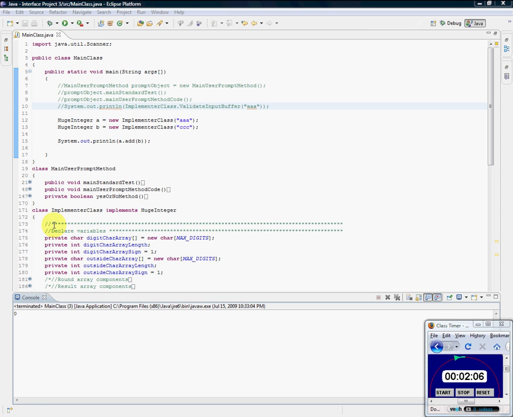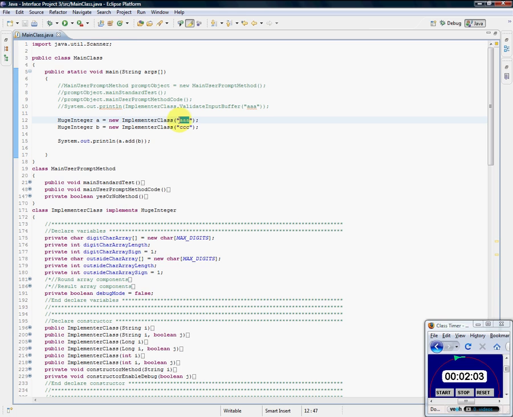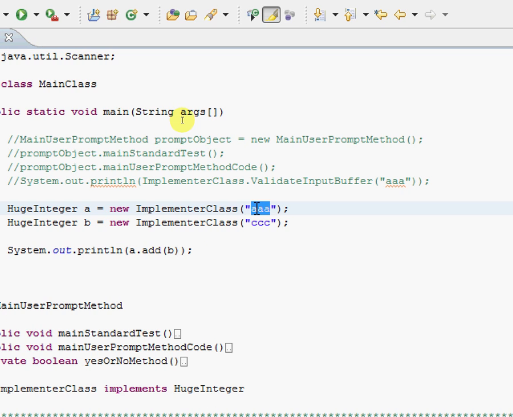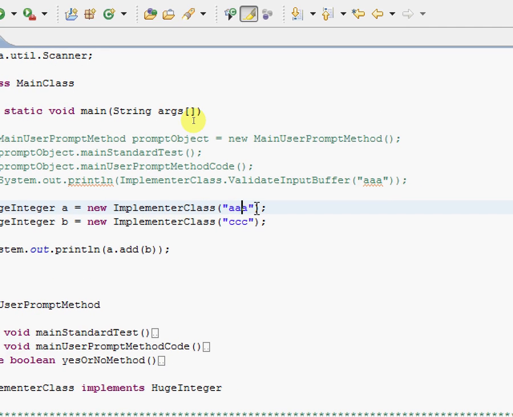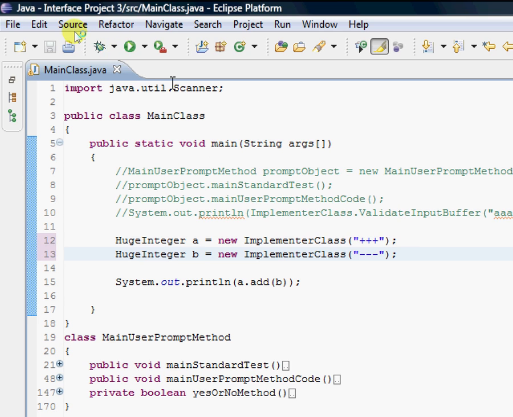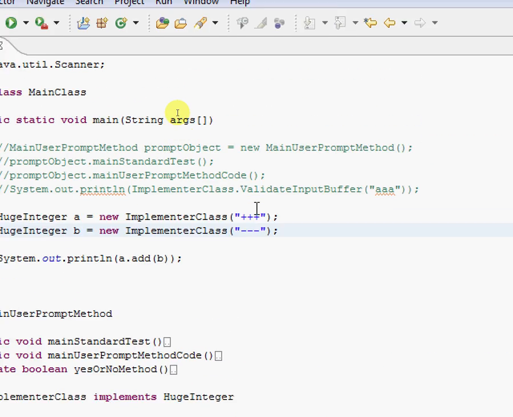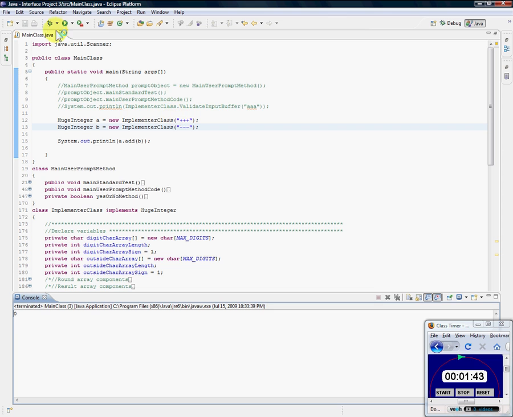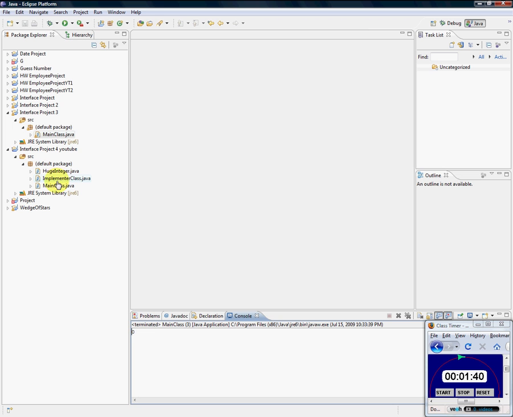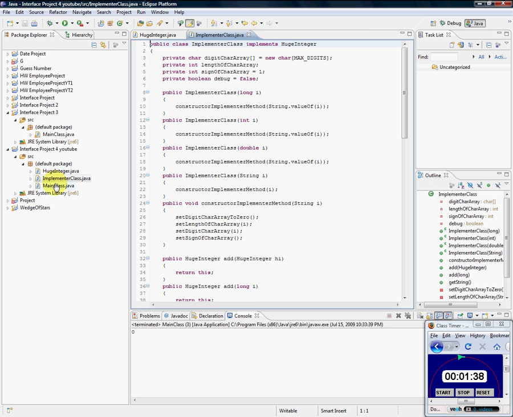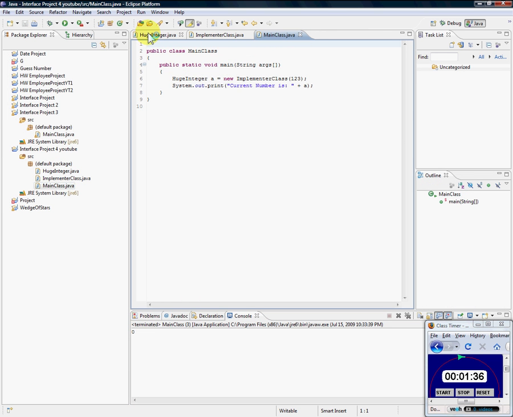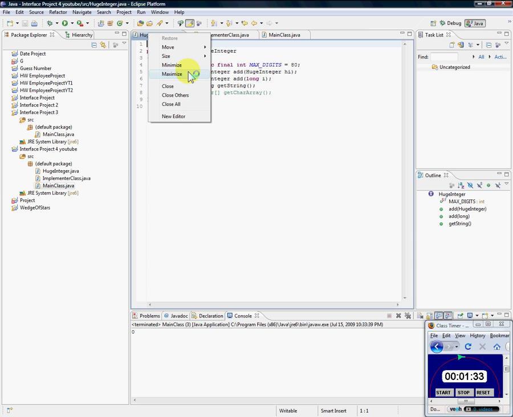And I think even if we try sticking in plus plus plus, let's see what happens. Maybe I have a vulnerability in my program. Maybe negative negative negative. Play. No, it still comes out with 0, because just like in the YouTube example, when it sees a plus or minus, it just sets the sign and makes it 0.